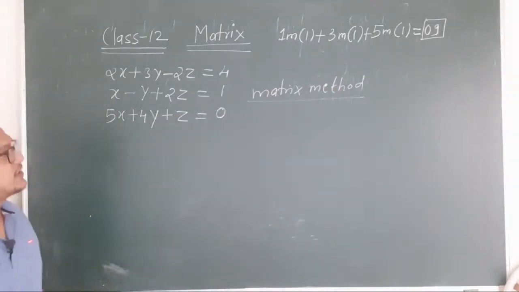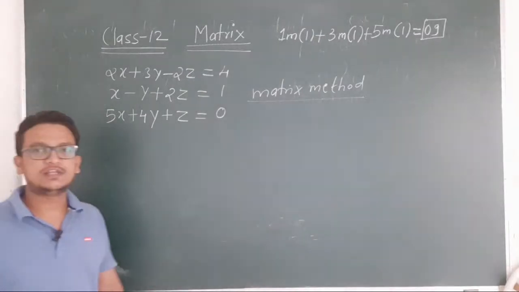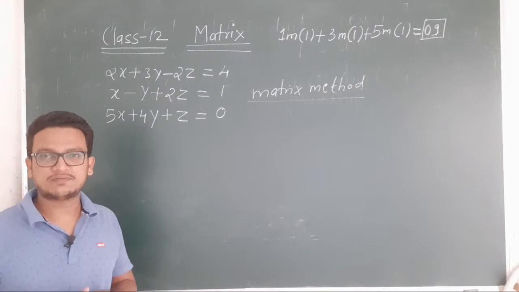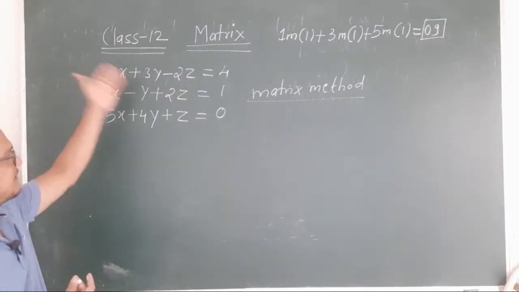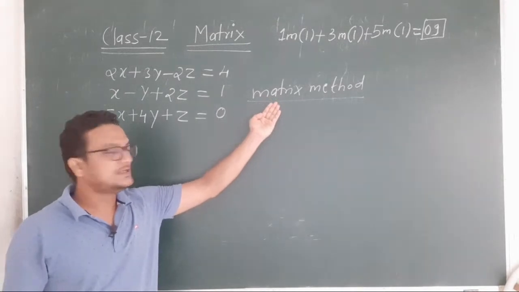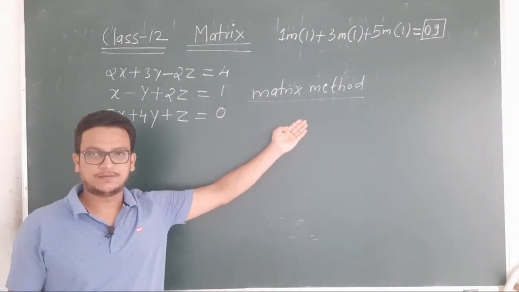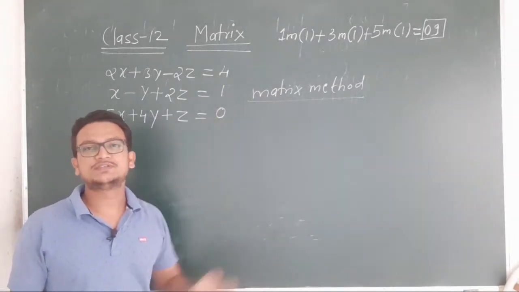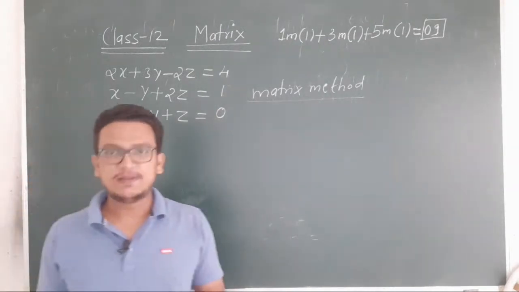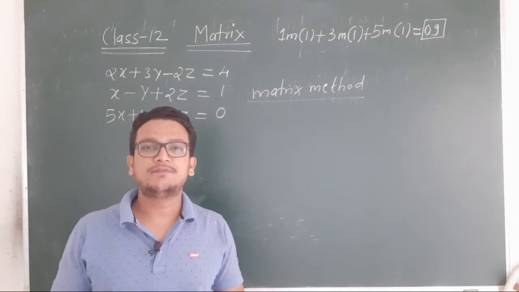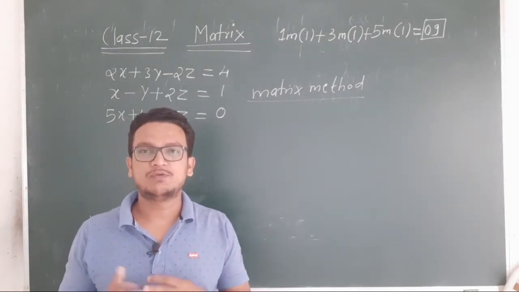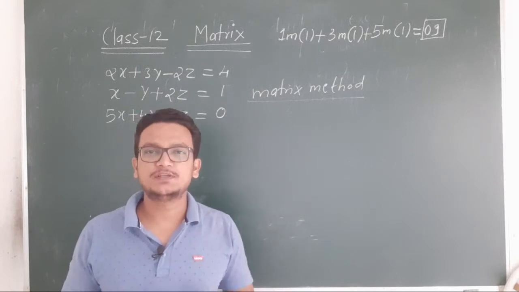So this is the application. If 3 linear equations are given with 3 variables, then the values of x, y, z can be found by the matrix method. The application is to simplify a system of linear equations; this matrix method is useful.